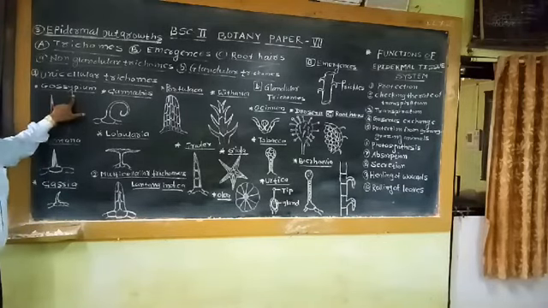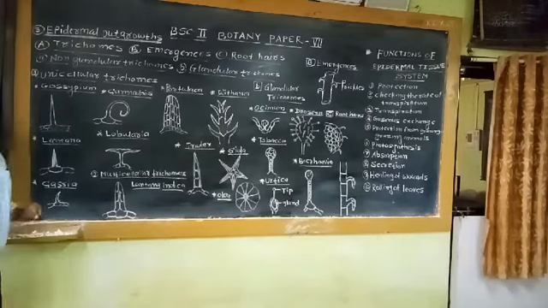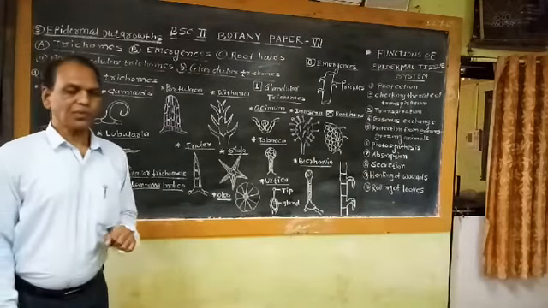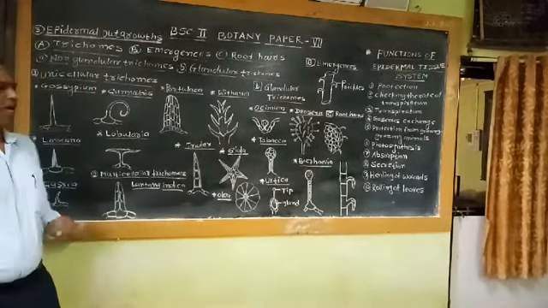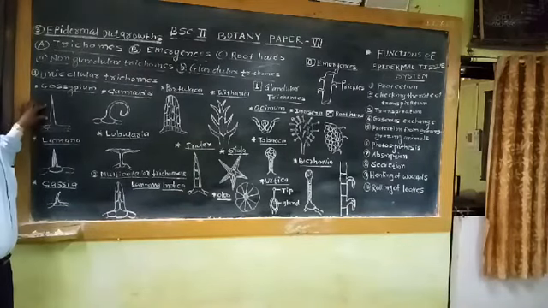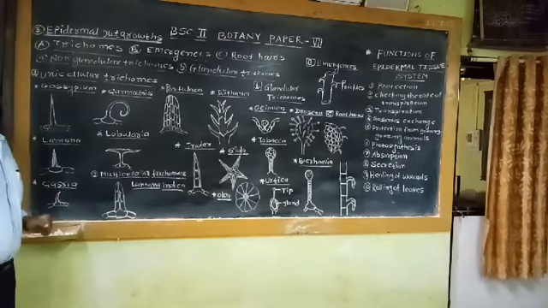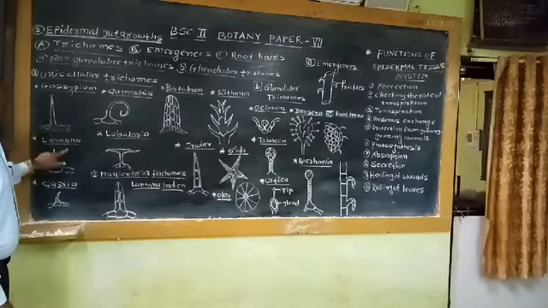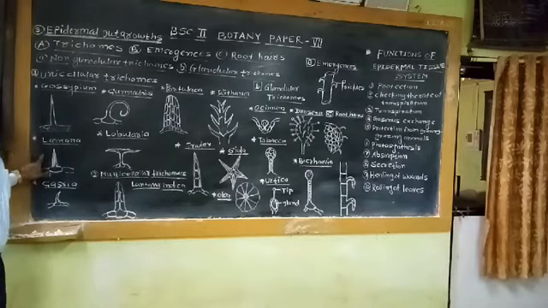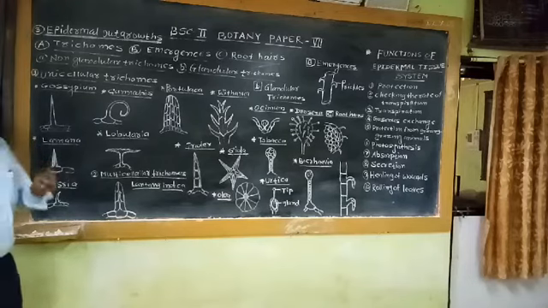In this first example, Gossypium, in the stem of Gossypium, the trichomes are long, thick walled and made up of only one cell. Next type of trichome is found in lantana. In lantana, leaf as well as stem possess two types of trichomes.